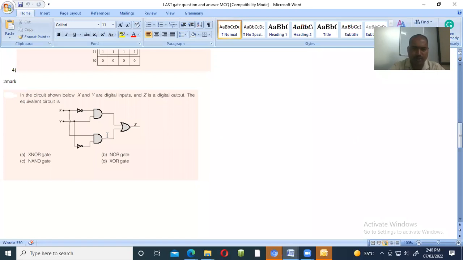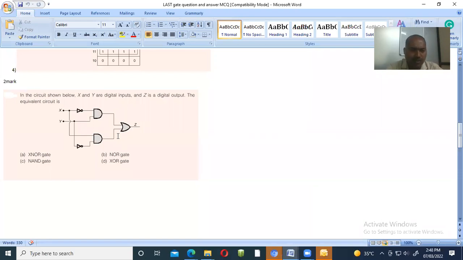Both things are combined with addition, so the answer is X bar Y plus X Y bar.